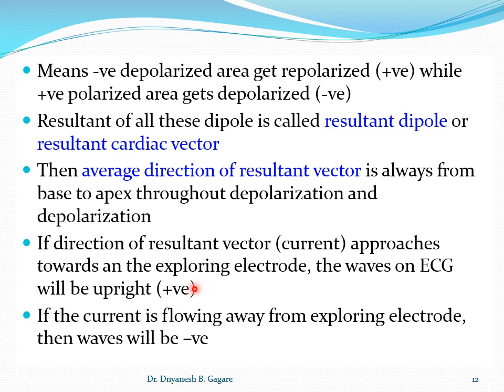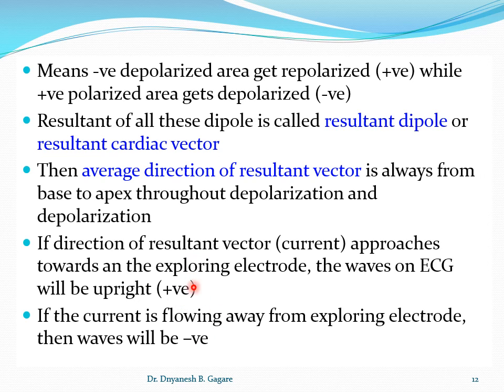We'll go there in the next slide, but there are two types of exploring electrode: one electrode is connected to the positive terminal and the second electrode is connected to the negative terminal. ये जो positive terminal का electrode है, we keep it on the body surface. The points where we keep the electrodes are decided while recording the ECG. One is connected to the positive terminal of the ECG and the second to the negative terminal of the ECG.